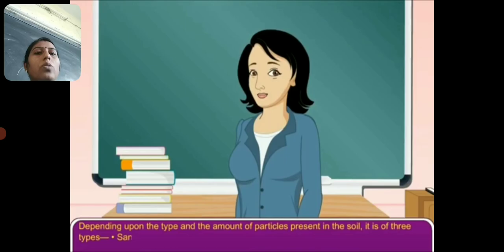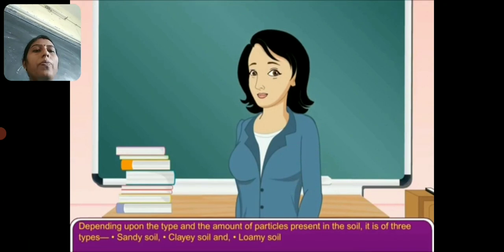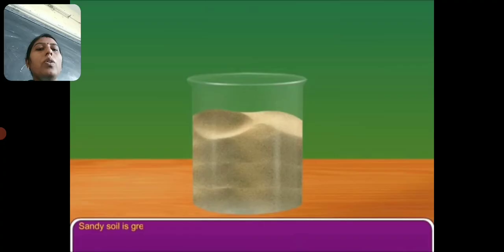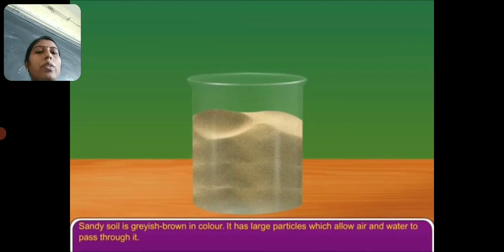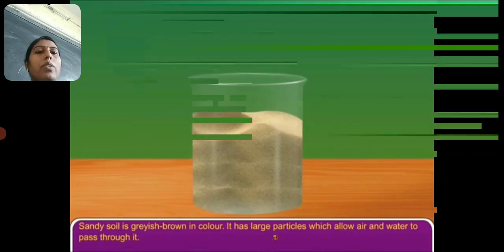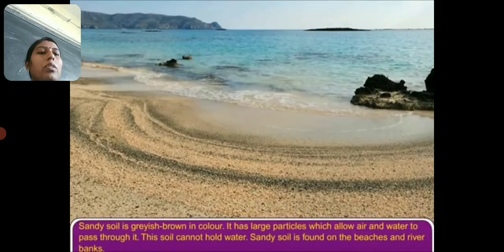Depending upon the type and amount of particles present in the soil, there are three types of soil: sandy soil, clay soil and loamy soil. Sandy soil is greyish brown in color. It has large particles which allow air and water to pass through it. So this soil cannot hold water. Sandy soil is found on the beaches and river banks.